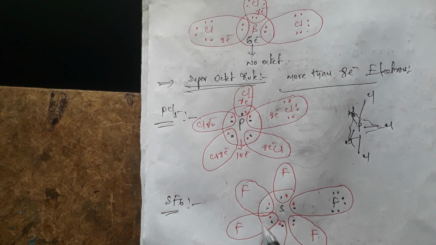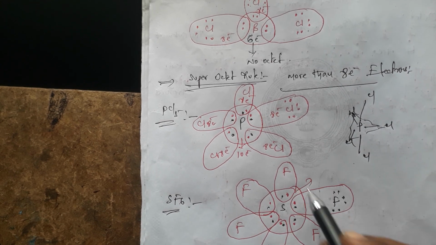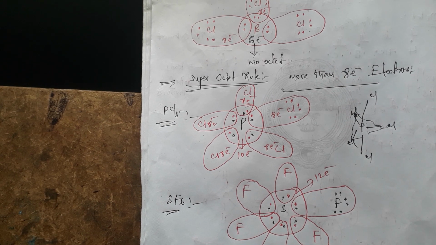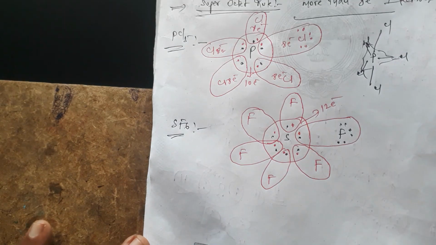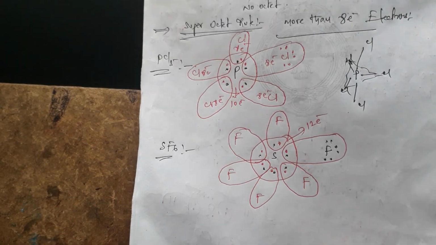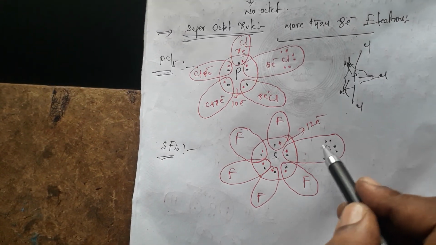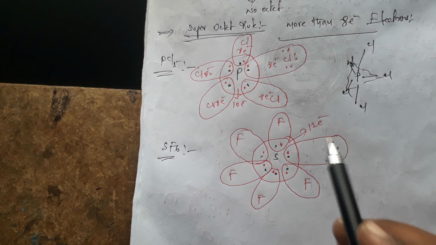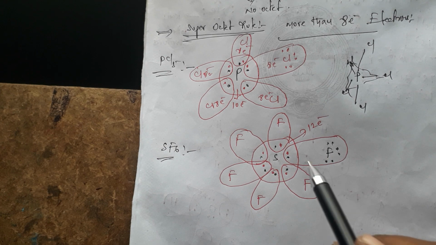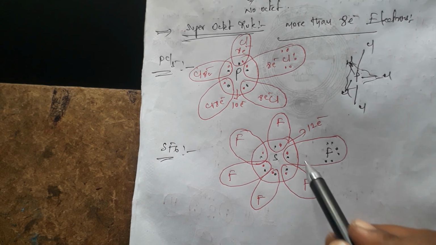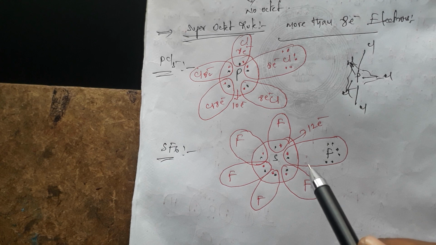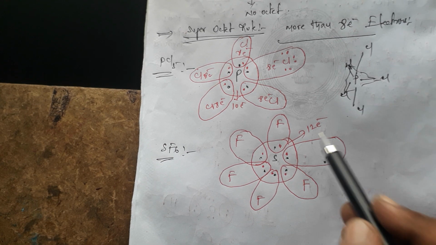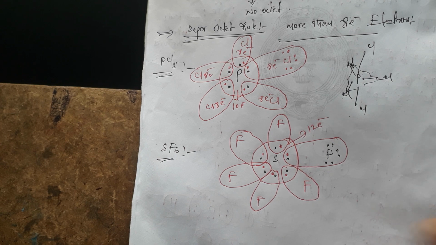How many electrons are there totally? So 6 and 6, that is 12 electrons are there. 12 electrons. So here the octet rule is violated. It means the rule suggests the atom must have 8 electrons in its outermost shell, but it is violated, as it has 12 electrons. That's why the octet rule is failed here also.